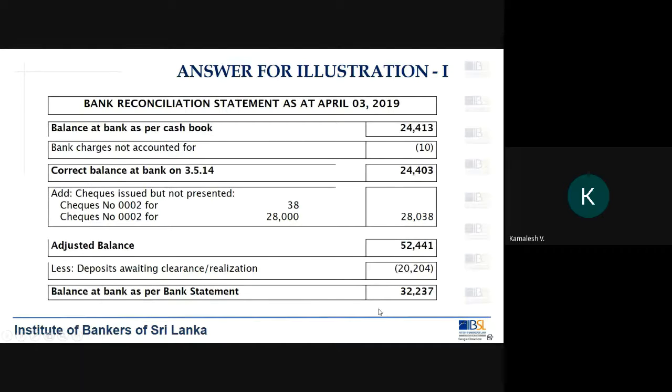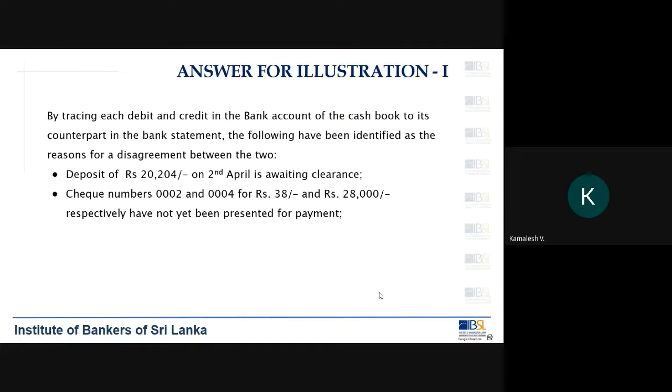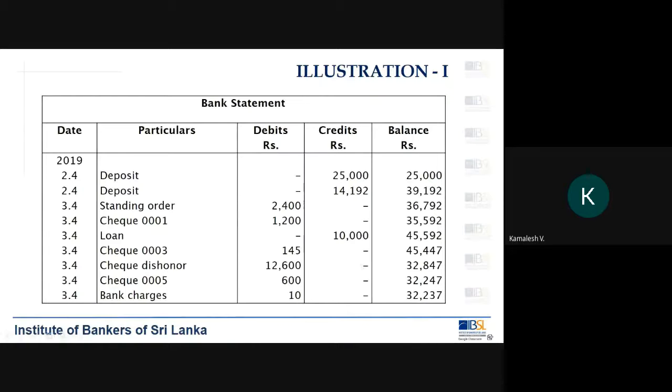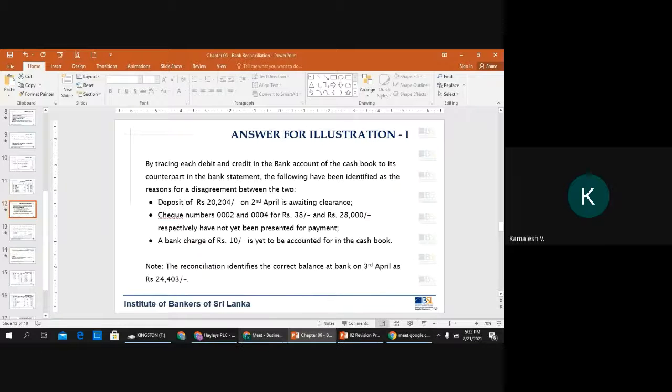If you are starting from the bank statement, this 32,237, what is the outstanding item here? It is 10 rupees. So you need to add this 10 rupees. Let me show you on the board.